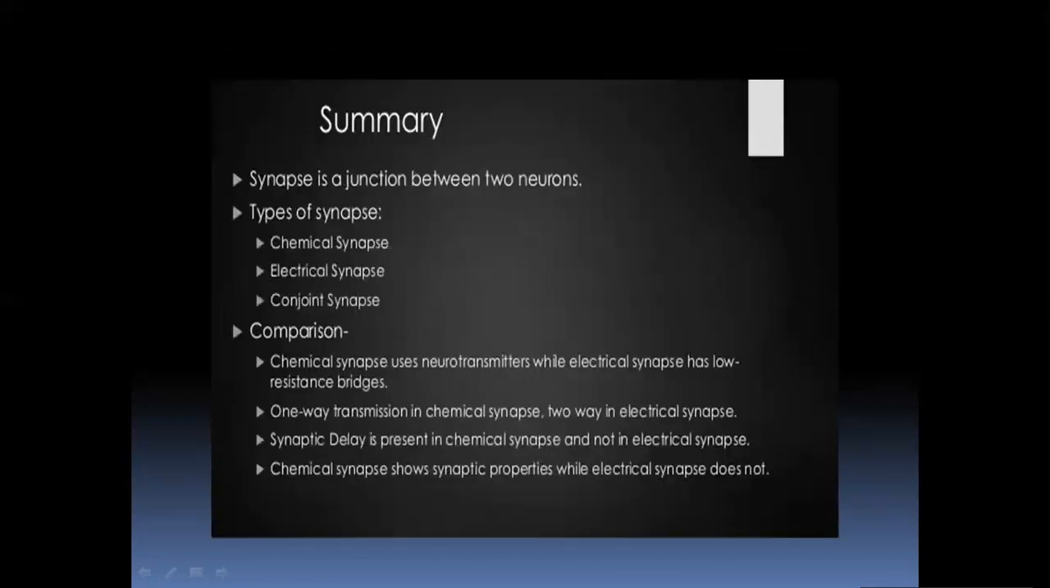If we talk about the summary, synapse is a junction between two neurons. There are three types of synapses: chemical, electrical, and conjoint. The chemical synapse uses neurotransmitters, which are chemicals helping in the conduction of impulses. These neurotransmitters are both inhibitory and facilitatory or excitatory, for example serotonin, dopamine, acetylcholine, etc.